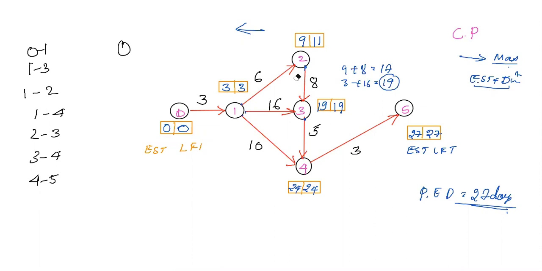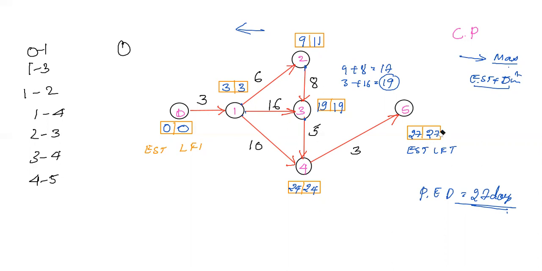So EST we have calculated, right? So we know how to calculate this. And in the problem itself, they have given that the EST and the LFT of the last node are the same. For the last node of the network diagram, the EST and LFT, the finishing time, are the same. So we calculated 27, and the LFT usually is 27. For the last event, EST is always equal to LFT. So it is a known thing, but they also mentioned it in the problem. So we take 27 is equal to 27 for the LFT. So what does LFT mean? The finishing time. When the 5th node gets completed, that is at the 27th time unit of duration.